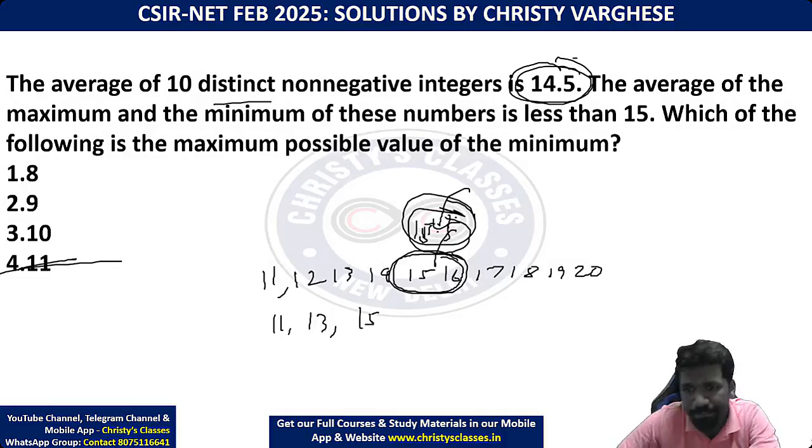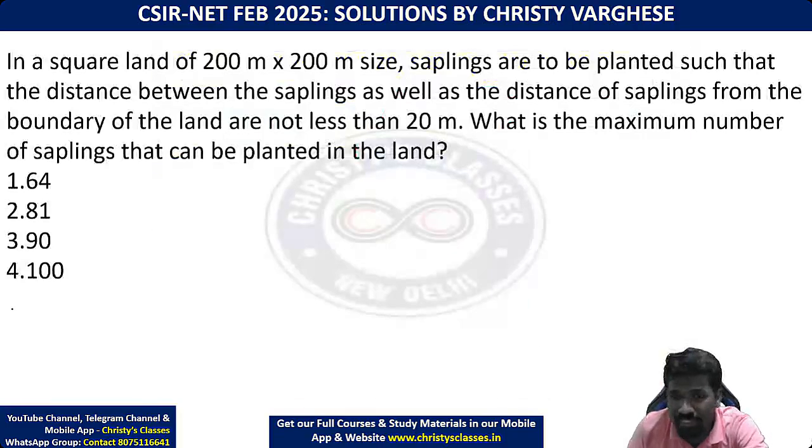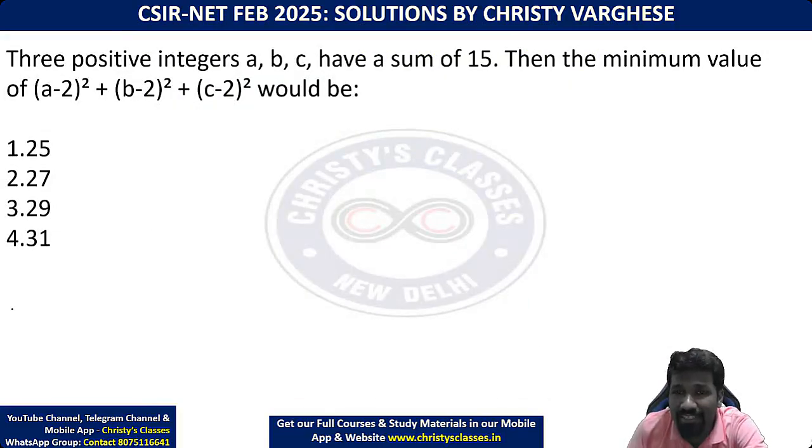Is it clear? Yeah, in this question the taking-an-example method is also fine. Elimination by substitution is also fine. Sujita has done elimination by substitution. That is also perfectly working. I am starting with an example because that makes me understand the question faster. That is the reason I use taking an example. If you're already getting the idea, then you can go with elimination also. That's also perfectly fine. So try this.